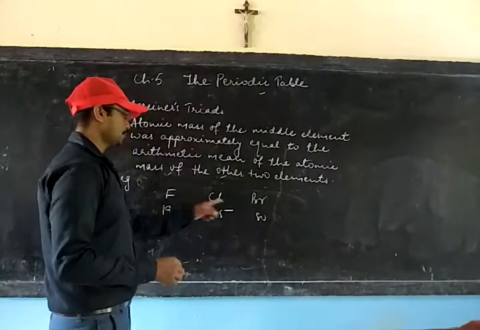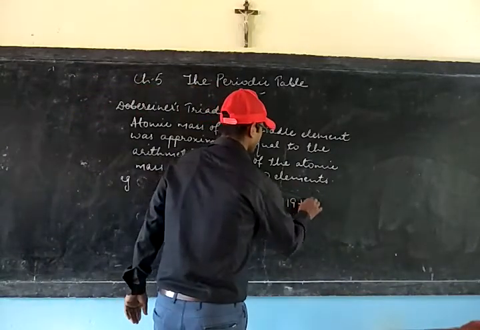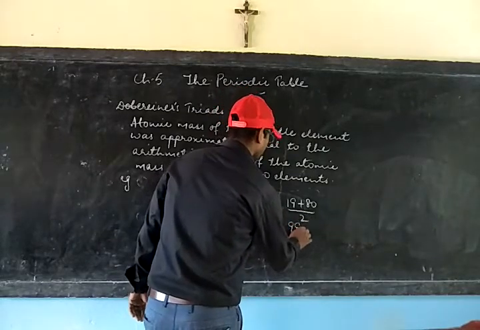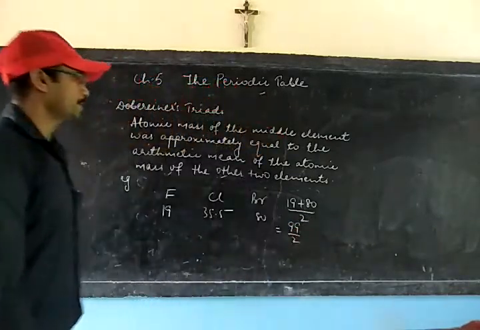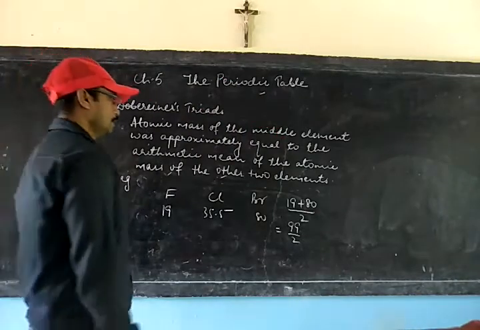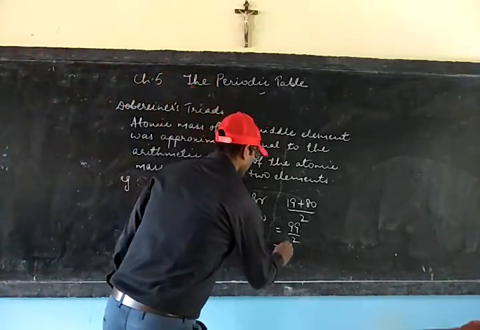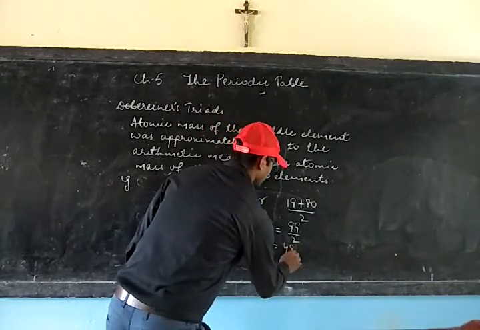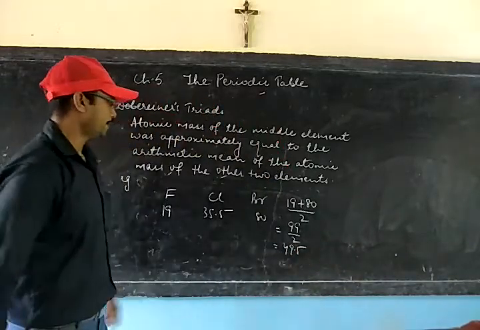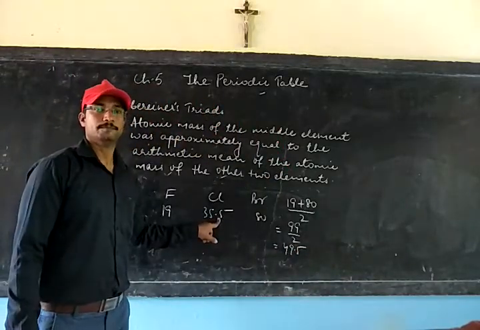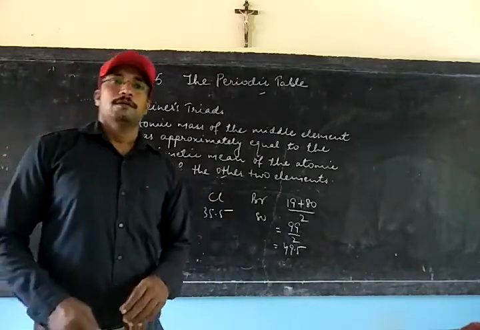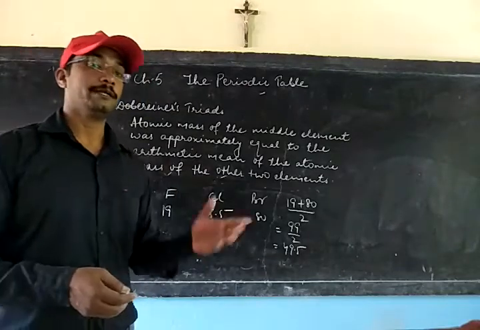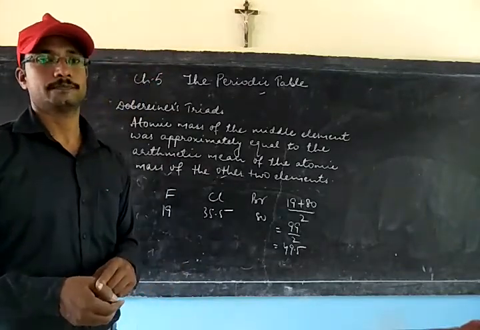So on finding the average atomic mass, which is coming this much, which is equal to 49.5 and which is not equal to 35.5. So you can see in most of the cases this law of triad was not coming true and was the main reason to discard this.